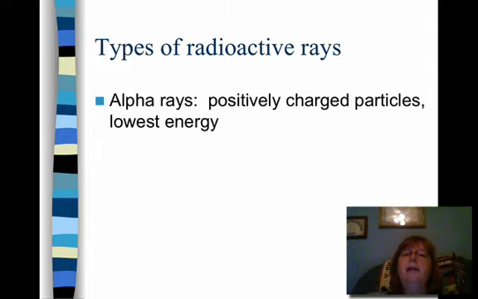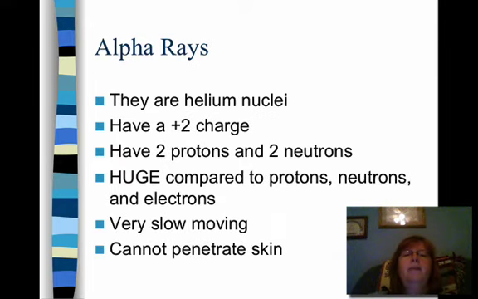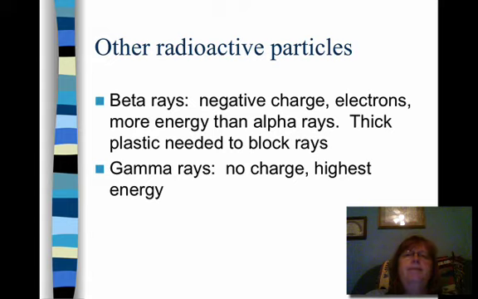The first are alpha rays, and it's really important that you know that alpha rays have a positive charge. Now, they are helium nuclei, which means they have 2 protons and 2 neutrons. They don't have any electrons, so they have a positive 2 charge. Now, compared to a proton, a neutron, or electron, alpha rays are huge. So they're very slow moving, or we could say they have low energy. They can't even penetrate your skin. You can block them with just a couple of pieces of paper.